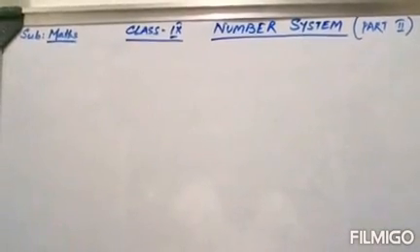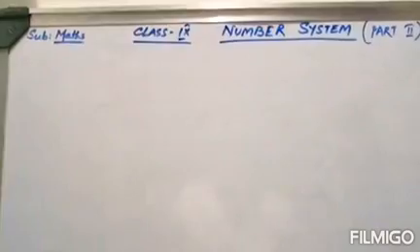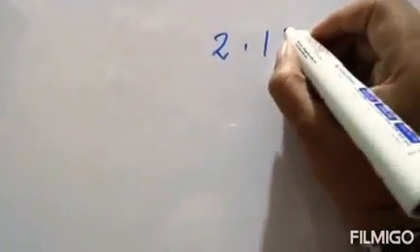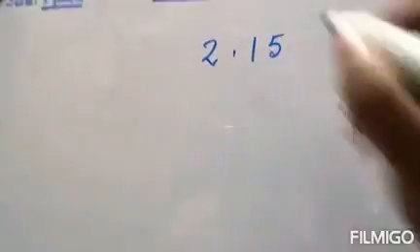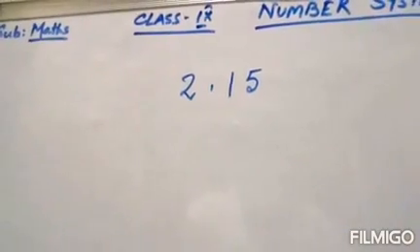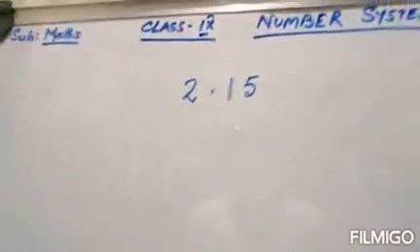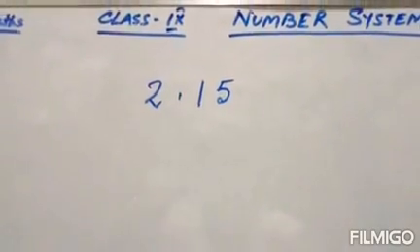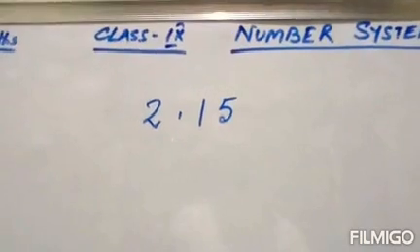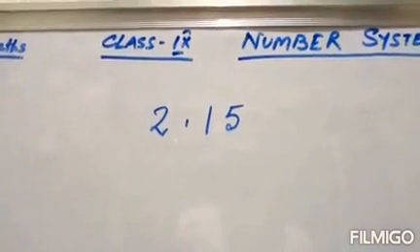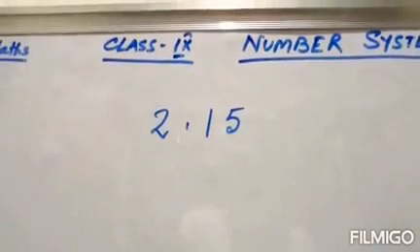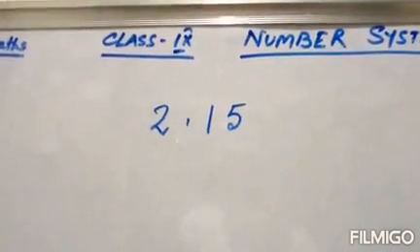Now suppose I give you any number, like 2.15. I ask you whether this is a rational number or an irrational number. Can you state it? The first thing that comes to your mind is: if it is a rational number, then of course it can be converted into p by q form.